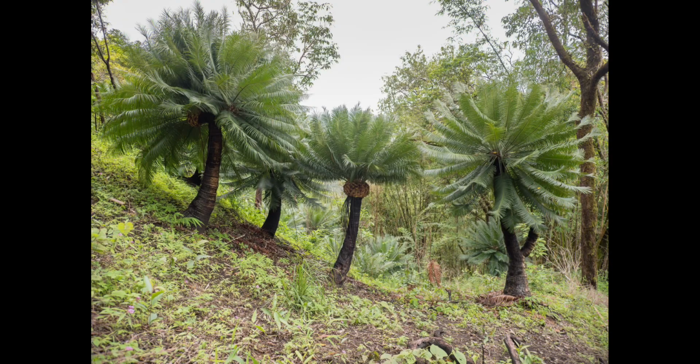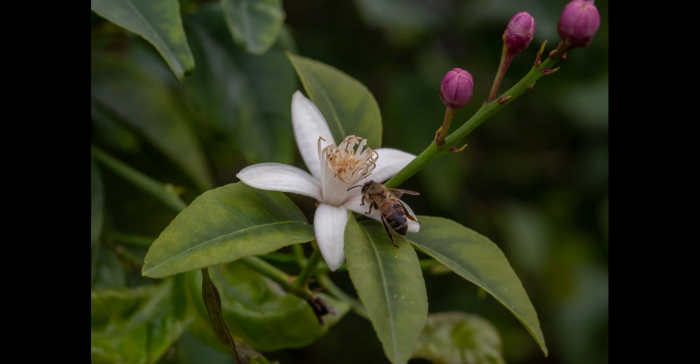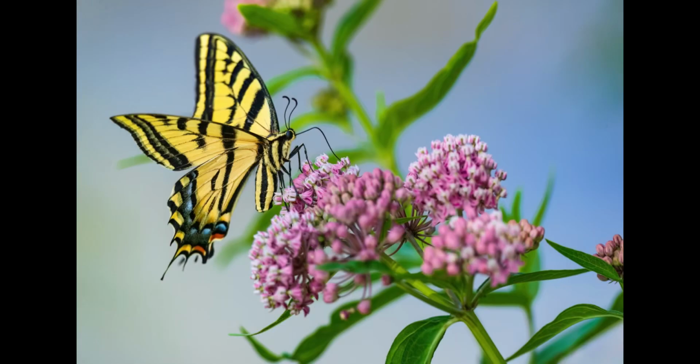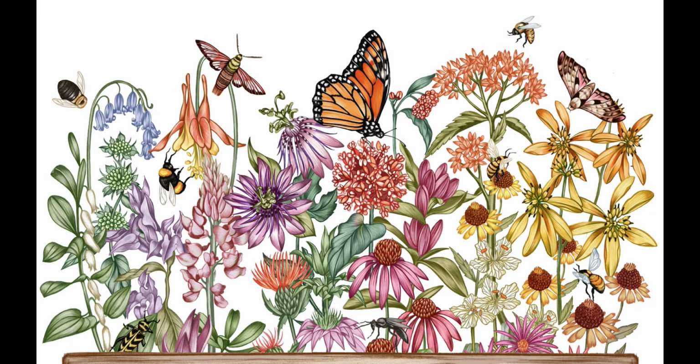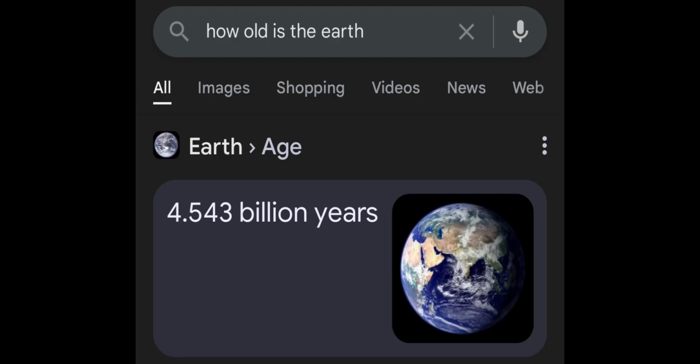A common example of coevolution is the relationship between plants and insects, specifically plants and their pollinators. Many plants have evolved to be reliant on a specific insect species for pollination, and those insects evolved to be especially designed for pollinating that specific plant. Coevolution has been happening for millions of years.